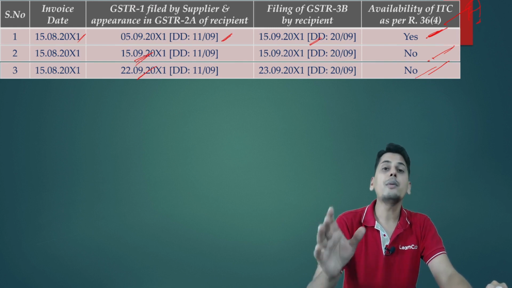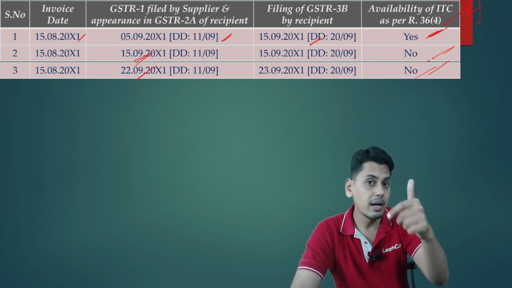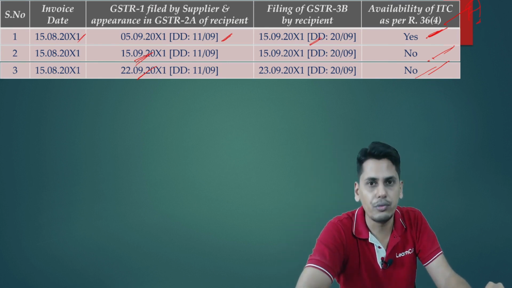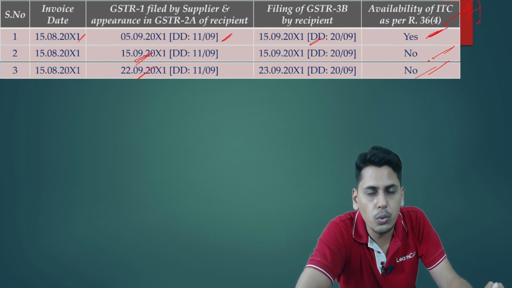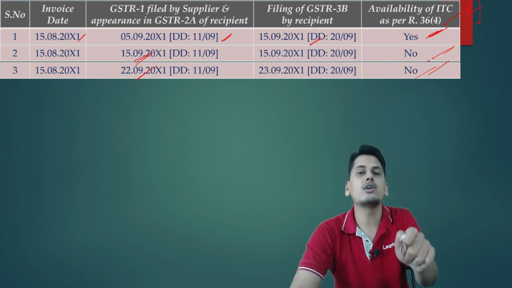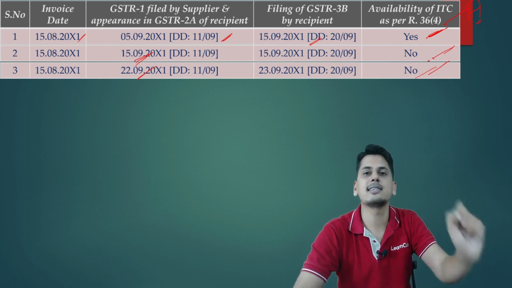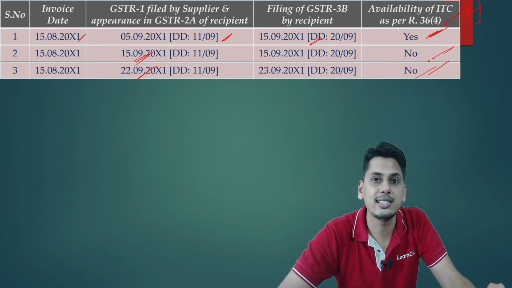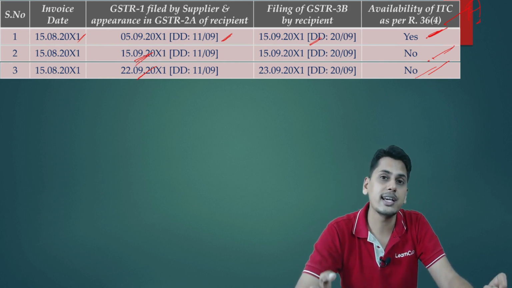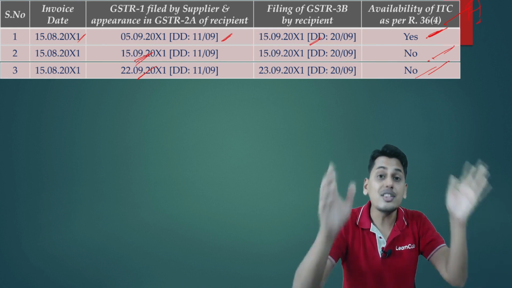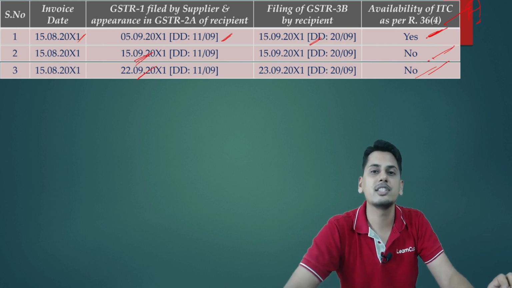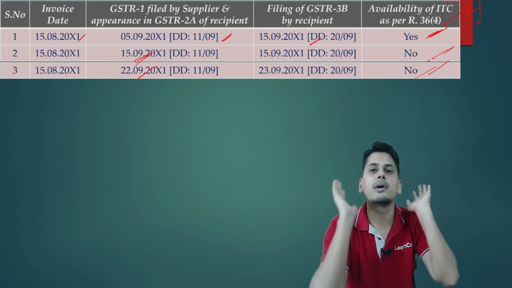So now friends, for a particular tax period, we are just updating the formula. For the purpose of complying with 36 sub rule 4, should I check GSTR 2A or should I check GSTR 2B? I repeat, should I check GSTR 2A or GSTR 2B? The updated formula is that I'll have to check GSTR 2B, because GSTR 2B will contain a list of those invoices wherein the suppliers have filed their GSTR 1 within the due date for a particular tax period.